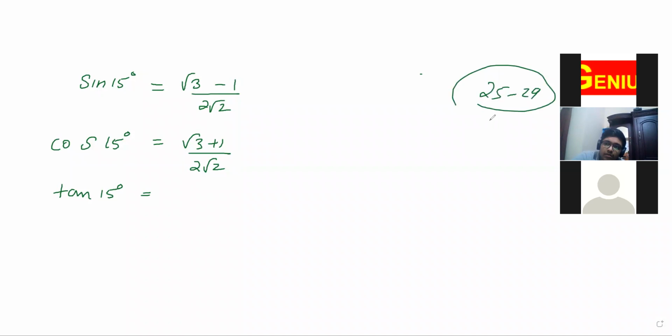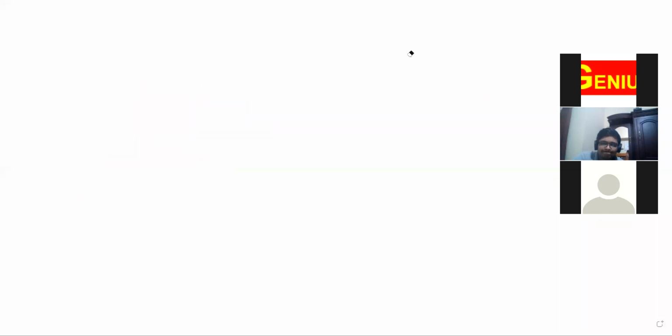So from each chapter you can expect 4 to 5 questions like that. And very small chapters like logarithm and binary numbers, you can expect 1 or 2 questions. From all other chapters you can expect 4 to 5 questions, or between 3 to 5 questions, maximum 5. In some exams they have asked 7 questions from some chapters. That varies. So whatever chapter you're studying, you should study it thoroughly.